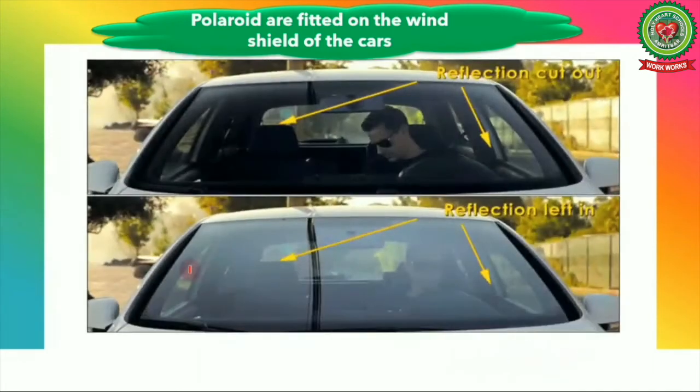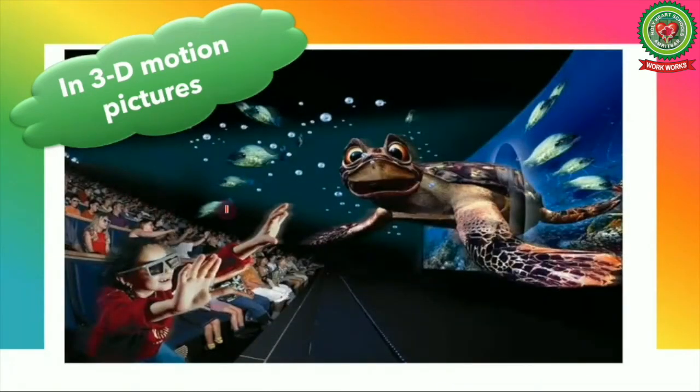Number 3, polaroids are fitted on the windshields of cars. You can see the difference between a windshield with polaroid and the second one without polaroid. The next is in 3D motion pictures. Yes, three-dimensional motion pictures also use polaroids so that you can have a realistic effect.